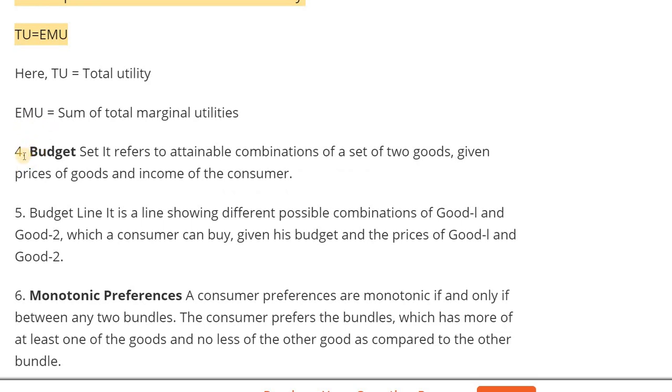Then what is budget set? Budget set refers to attainable combinations of two goods given prices of goods and income of the consumer. Means it is the attainable combination of set of two goods. Already we studied in last class, it is the attainable combination of set of two goods.